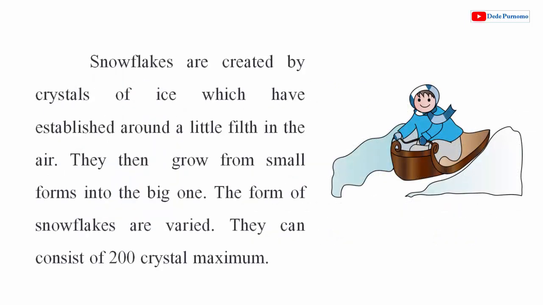Snowflakes are created by crystals of ice which have established around a little speck in the air. They then grow from small flakes into big ones. The forms of snowflakes are varied. They can consist of 200 crystals maximum.